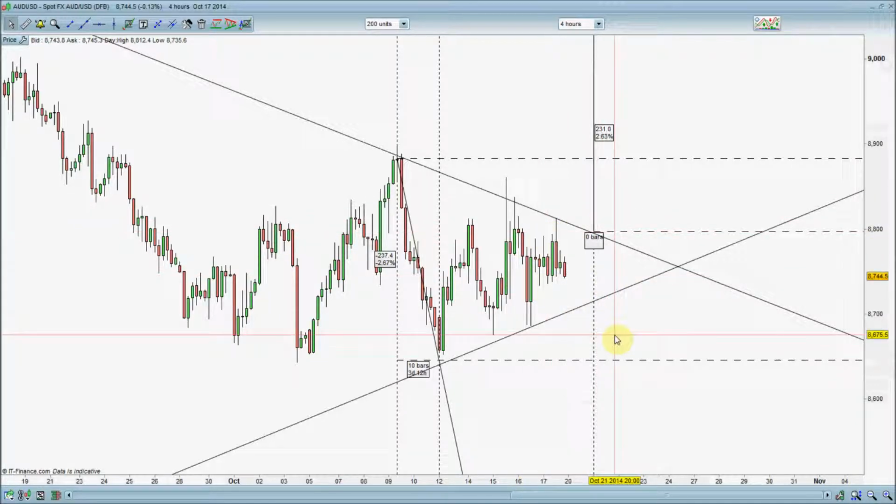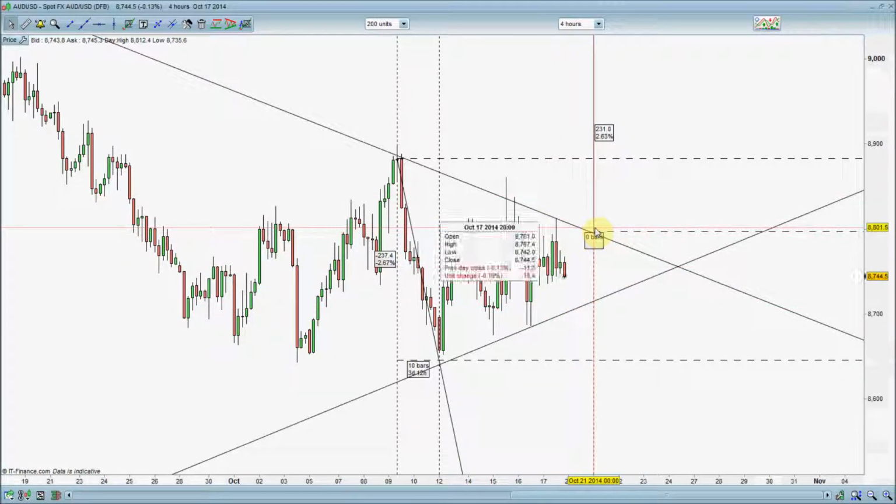The lowest I think this will fall will be 8.6, and I do expect it to be back up at 9,000 by the end of the year. Okay, so getting into buys at this low price now is going to be ideal. So we'll listen to what they've got to say on the monetary minutes, and then on Wednesday evening we've got RBA Governor Stevens speaks, so we're going to listen to what he says as well. But I'm hoping to see them drop that statement about the Aussie dollar being historically high, and hopefully we can start to play off against that little back foot that we've got from the US dollar and start to get a rally on this. So looking for buy opportunities.